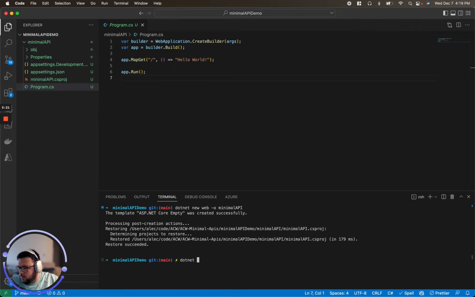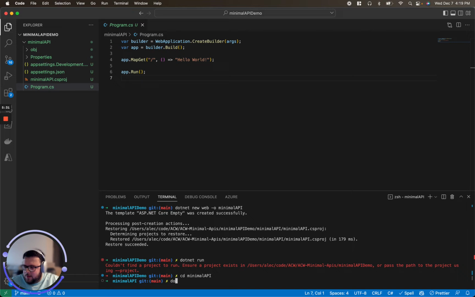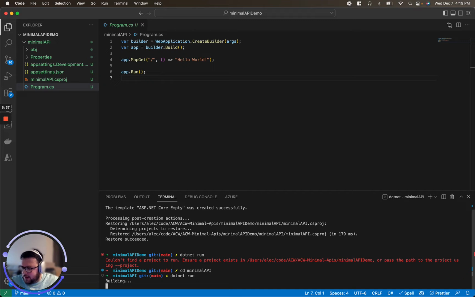If you're using Visual Studio, you can use all the cool tools there to run this. If you're not in Visual Studio, oh, let me get in the right directory, sorry. If you're not in Visual Studio, you can use CLI commands like this as well. So we're going to do a dotnet run for our project. I could have also passed in the path, but all I did was change into the directory my project's in.